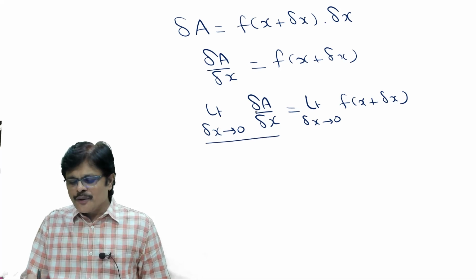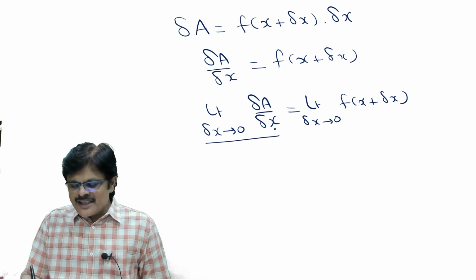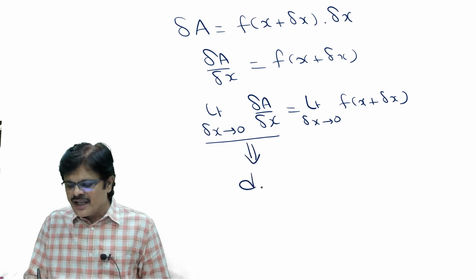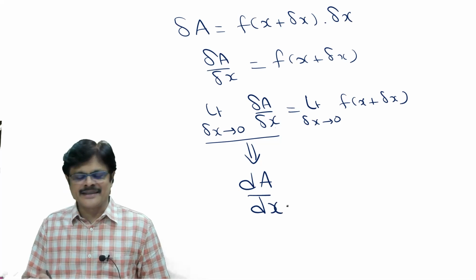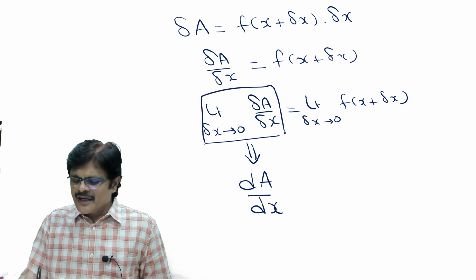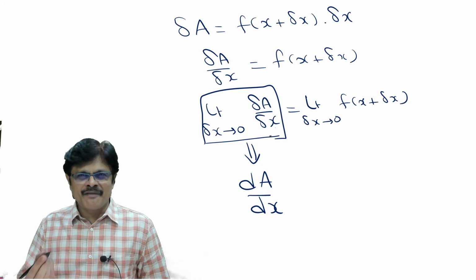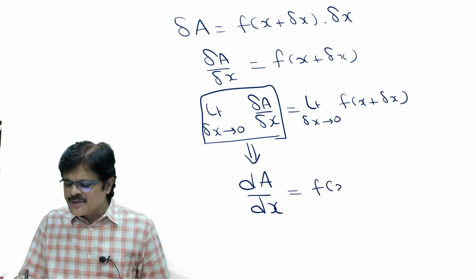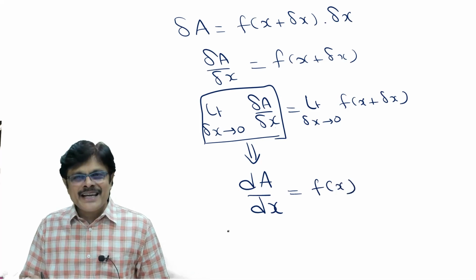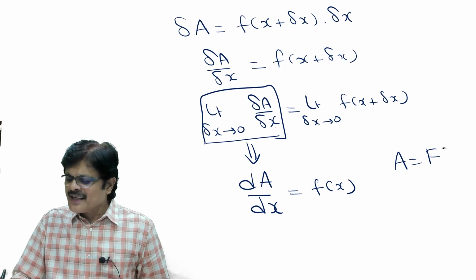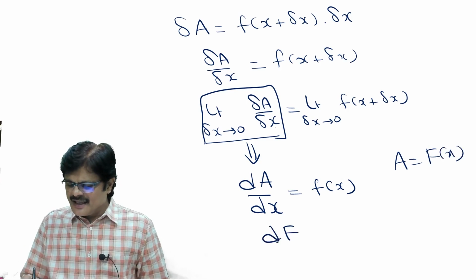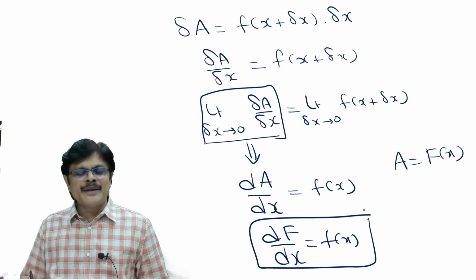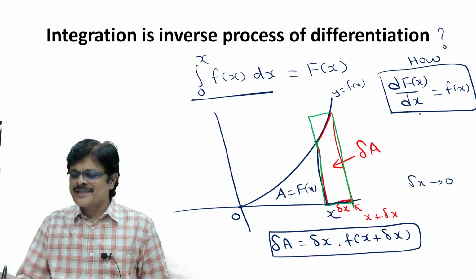But you all know the rate of change of one variable with respect to another variable, when this change is very, very small, is the definition of the derivative of A with respect to x. We will see this once again when we study differentiation, but this is the definition of derivative. And as delta x approaches 0, this becomes f(x). But what is A? A is nothing but capital F(x). That means dF by dx is small f(x). That means we proved what is required.